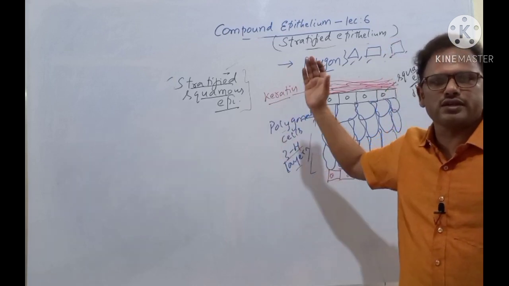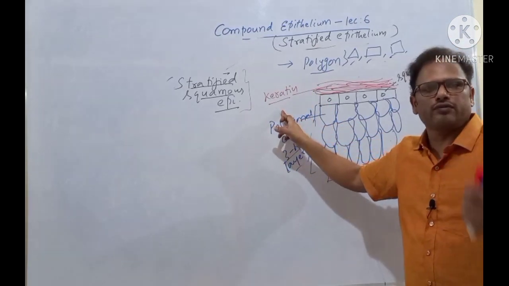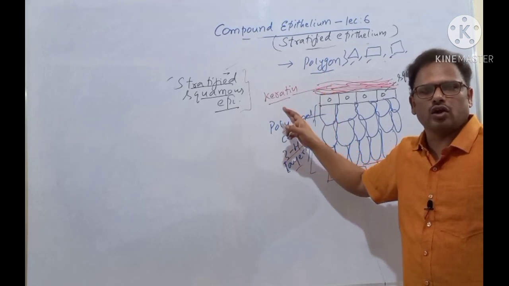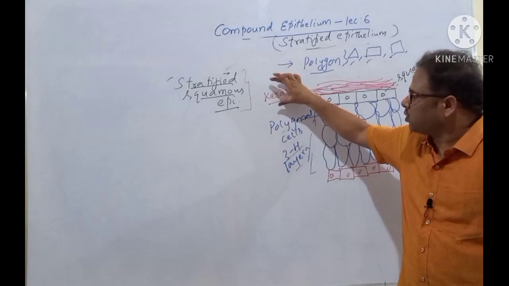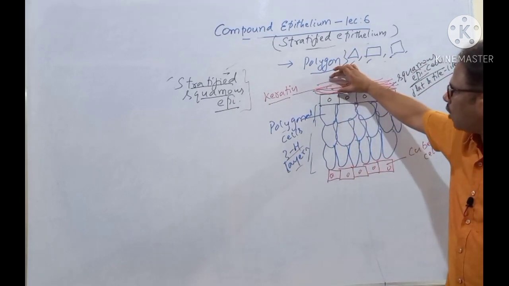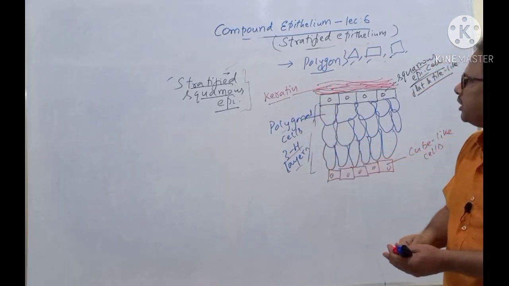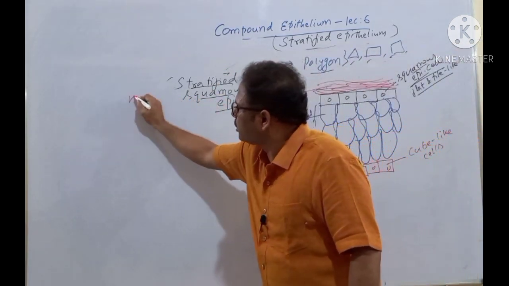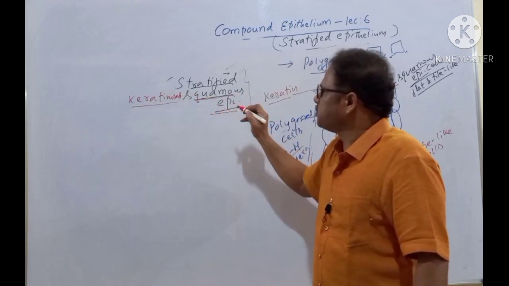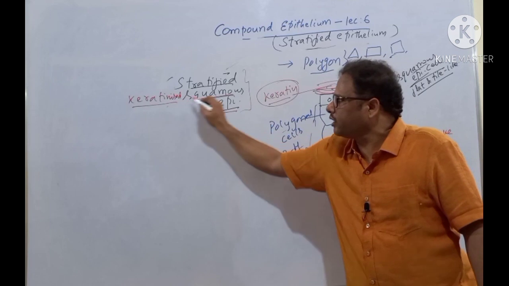Actually, normally proteins get digested by the protein digesting enzymes, isn't it? But here, keratin is a very, very tough fibrous protein, which is not at all soluble in water and cannot be digested. It cannot be dissolved by the protein digesting enzymes, and that's called keratin. So sometimes the stratified squamous epithelium is coated on the uppermost layer by keratin, and this type of epithelium is called stratified keratinized squamous epithelium. Why keratinized? Because this epithelium contains keratin.